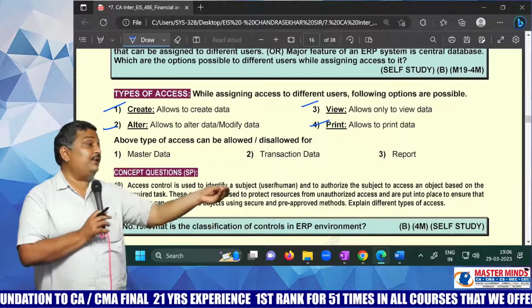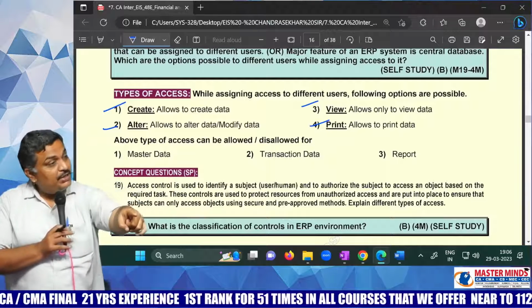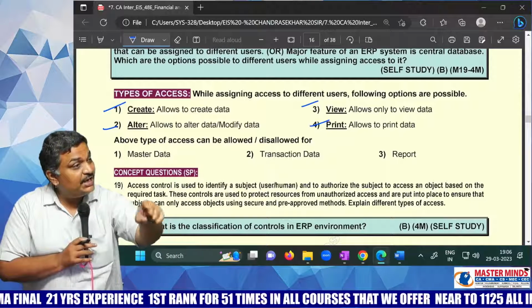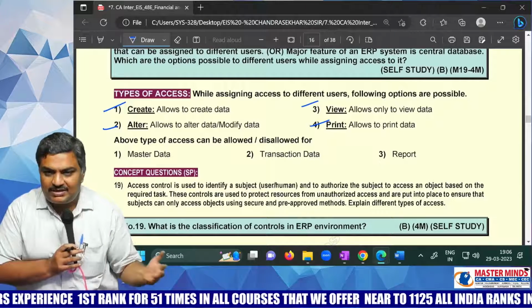And sometimes we give optional things also. She can view the file, but she cannot print the file. That kind of access also we can give. That is called a read-only file.